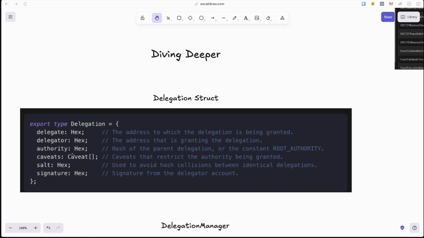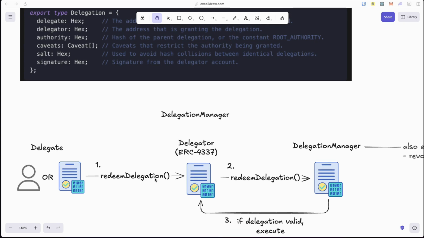For a child delegation, the authority value will be the Keccak256 hash of the parent delegation. This chaining of delegations is referred to as redelegation, which will be elaborated shortly. The earlier how it works diagram was actually simplified, especially when it comes to redeeming delegations. The delegation manager is actually where everything related to delegations happens, from delegation validation to caveats enforcement.